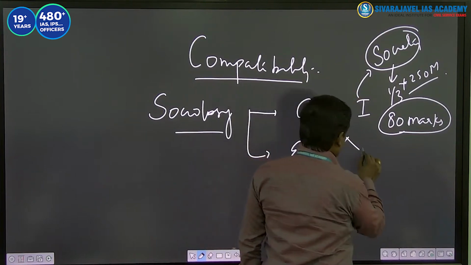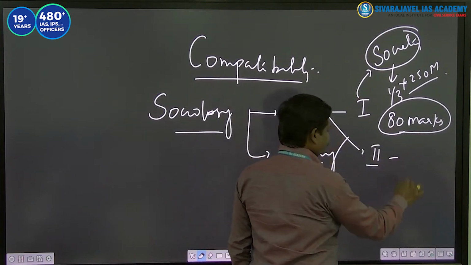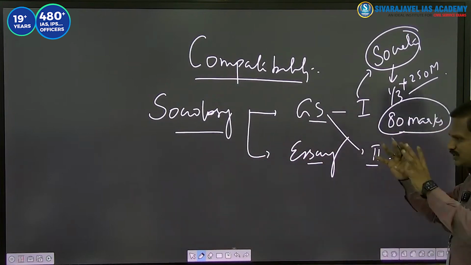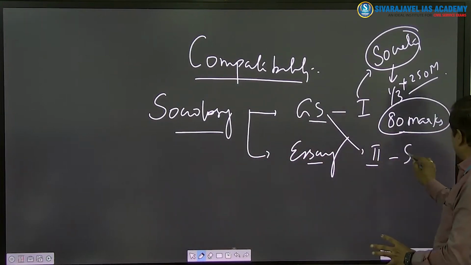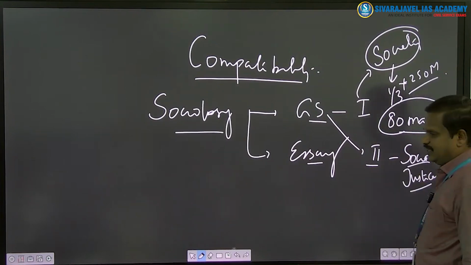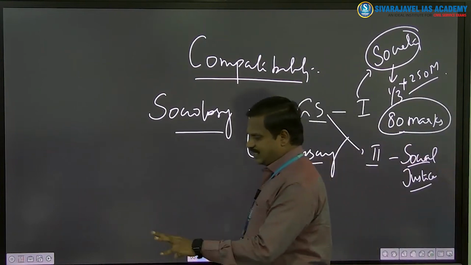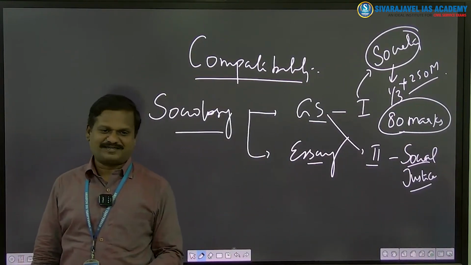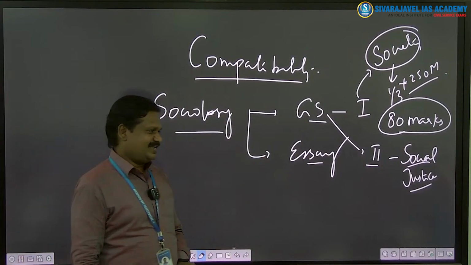Similarly, when you go to GS Paper 2, questions connected to social justice are asked. Sociology is actually the study of social justice. Interest in the study of society came because of the injustice present in society.